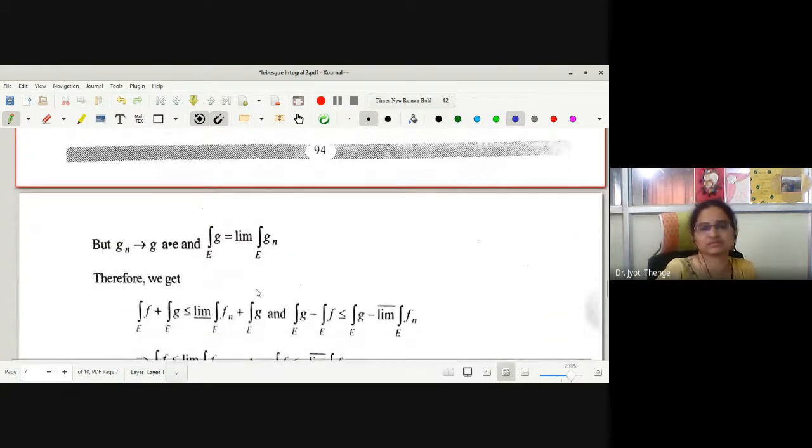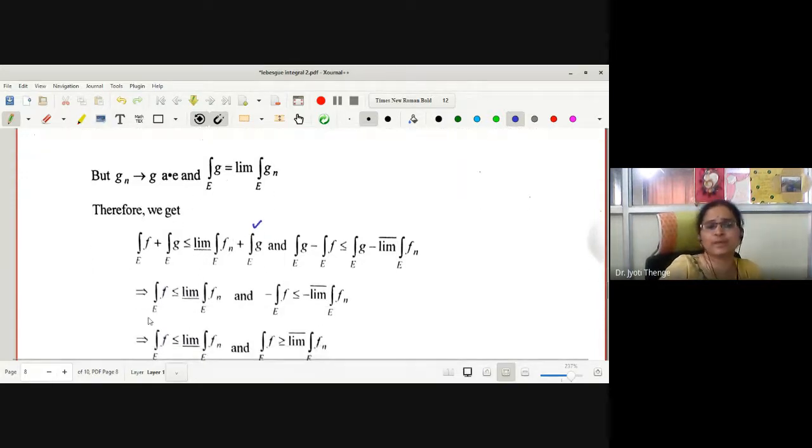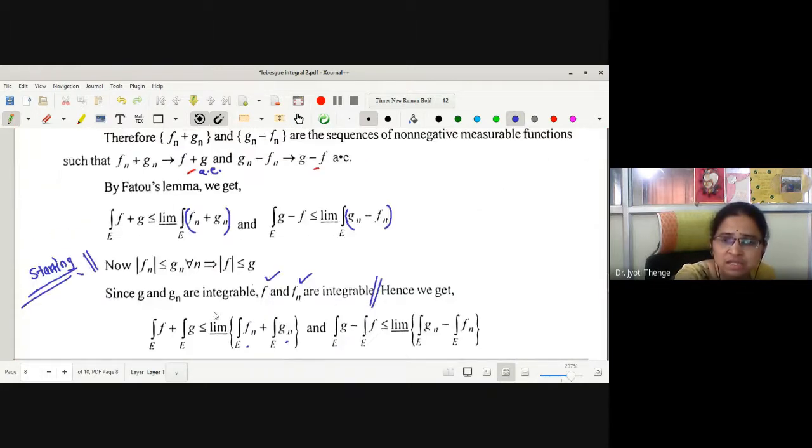Here I have written. Then cancelling integration of G from both the sides, we obtain this first part: integration F is less than or equal to limit inferior integration Fn. Now let us look at the second half part.